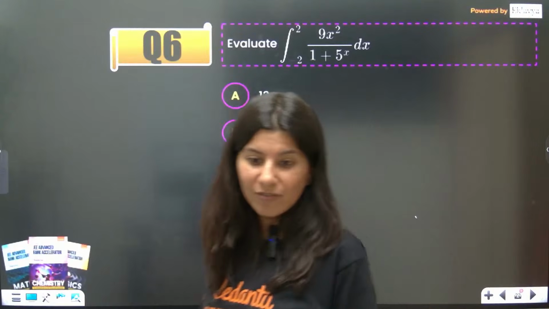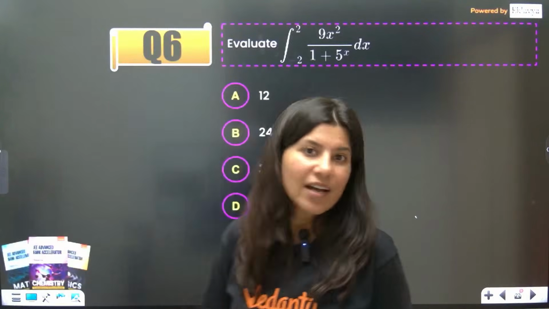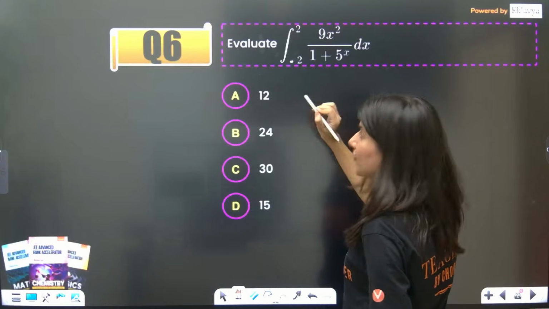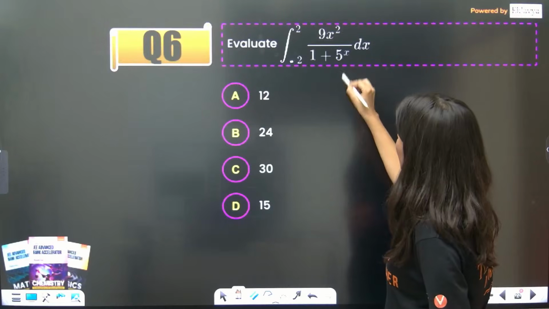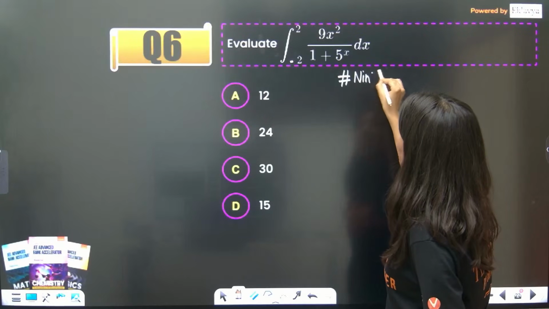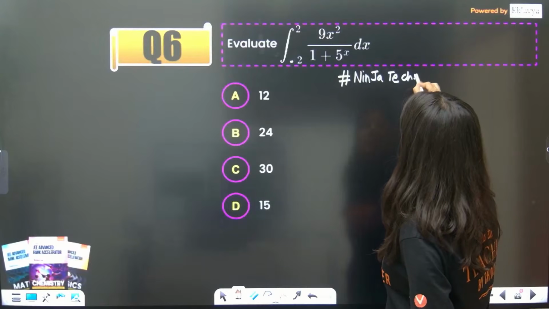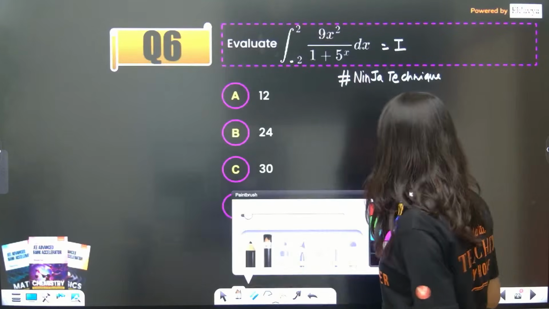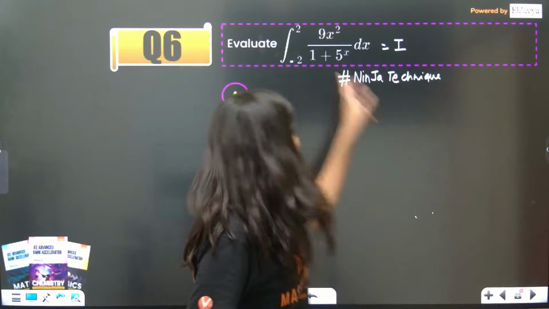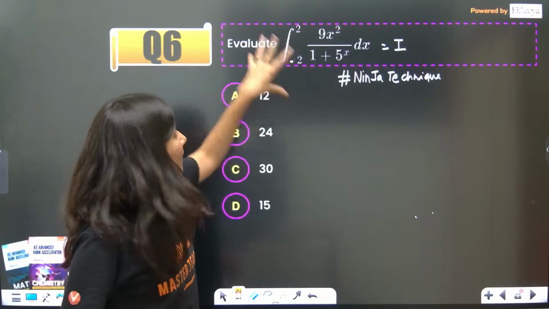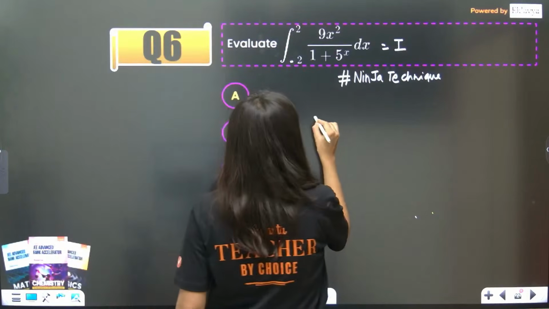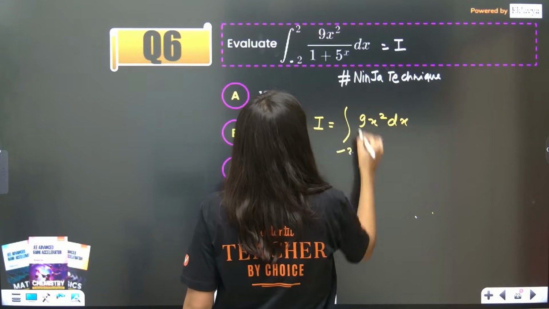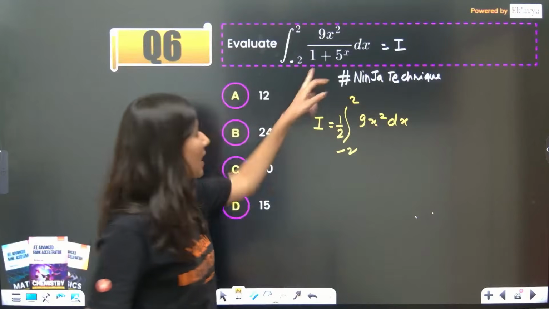Now this question is from definite integration, again the ninja technique. Okay, so the first thing is to apply King's property and add. But we can bypass this step by the ninja technique, wherein suppose this is your integration, right? In the next step, I am going to remove the denominator and divide the integration by 2. So I will be equal to the integral of 9x square dx from minus 2 to 2, with a half over it. So I am removing this denominator.